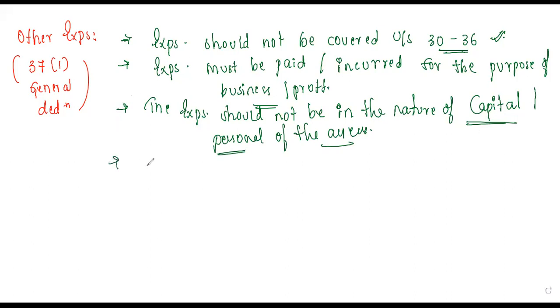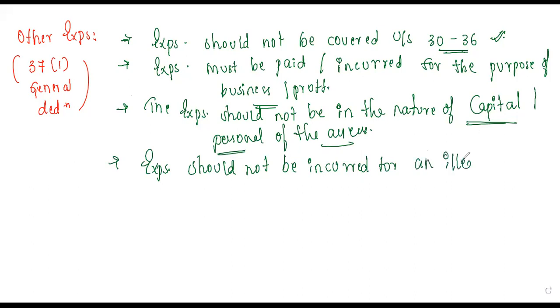And the next point, expenditure should not be incurred for an illegal or immoral purpose. So whatever expenditure you are going to incur, that should not be for an illegal purpose, and it should not be for an immoral purpose. If it is for an illegal or immoral purpose, the general deduction will not be there.